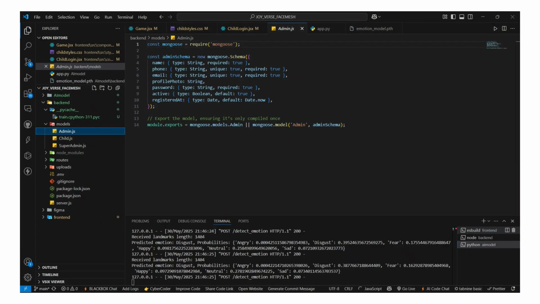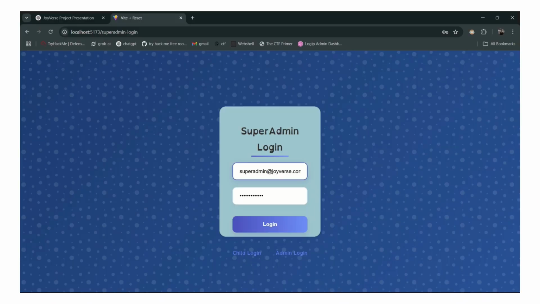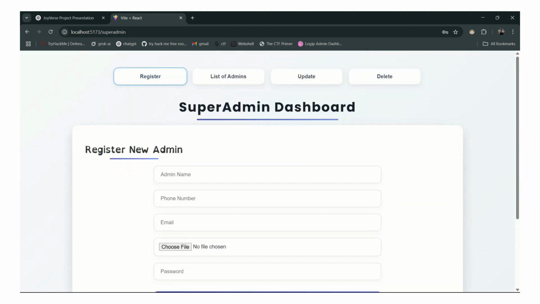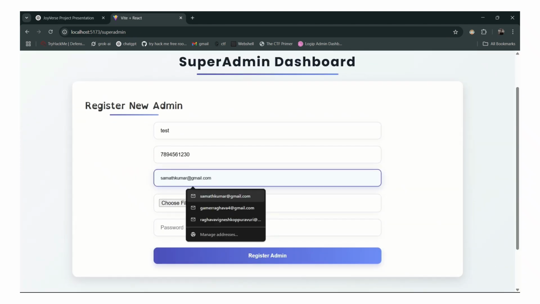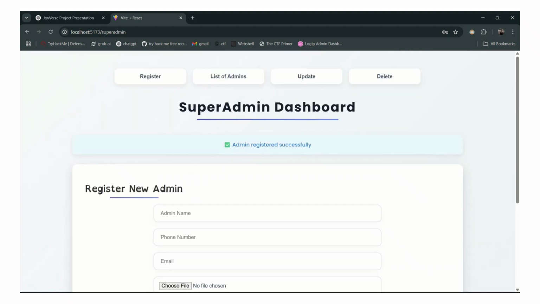I have already started the front end, back end, and AI model servers, and we will move to super admin login so that we can create or do anything to admins. First, here I can register an admin. For example, just any random email address and password. Register an admin. Okay, sorry, I have already used this email ID, so that the admin registered successfully.